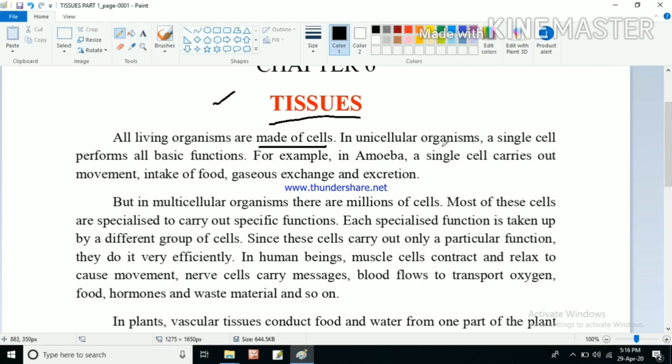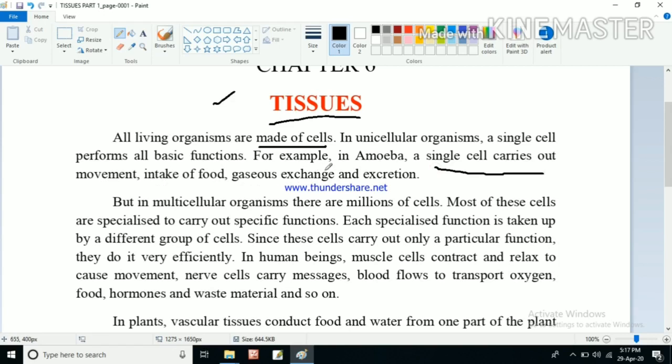the body of the organism is made up of cells. In unicellular organisms, a single cell performs all basic functions. For example, in amoeba, a single cell carries out movement, intake of food, gaseous exchange, and excretion. All these basic functions are regulated by the single cell itself.